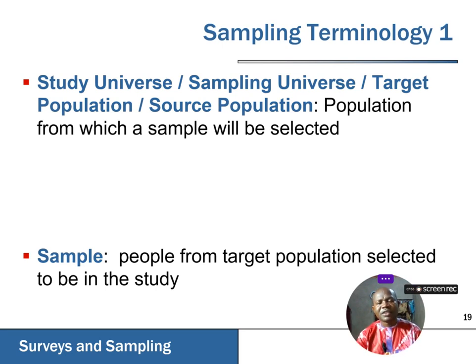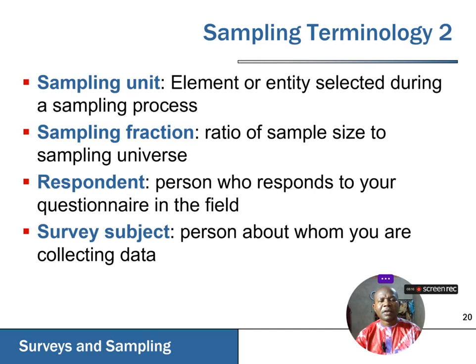Of course, we are studying the entire pregnant woman population, but we cannot possibly reach every pregnant woman across the nation. So we have to take a sample from it. So we have the target population from which we obtain our sample. Okay, so again, we have other terminologies that we must be familiar with that are associated with sampling.